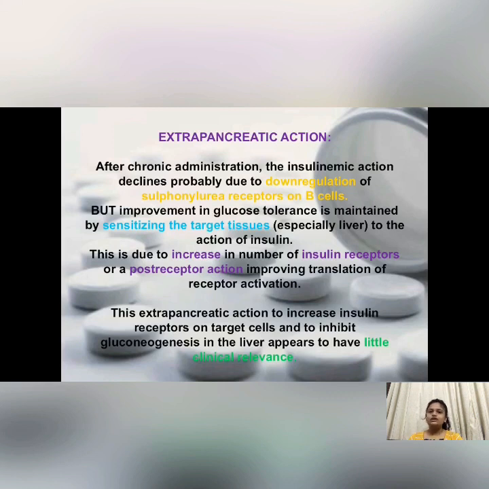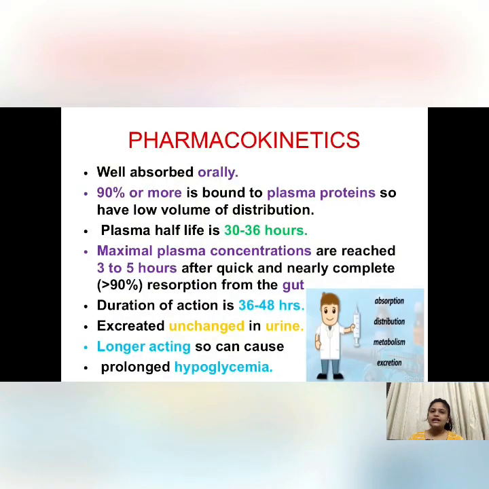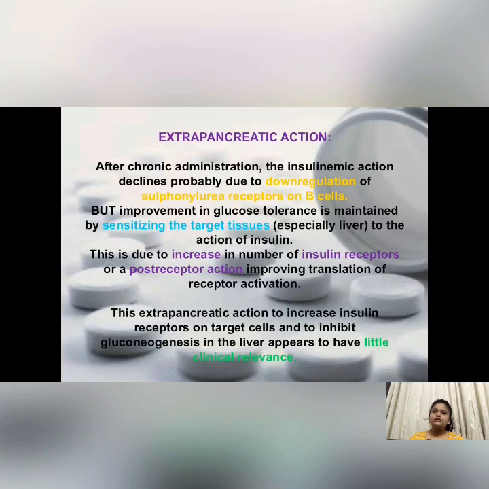And this is due to the increase in number of insulin receptors or a post-receptor action, improving the translation of receptor activation. But this extrapancreatic action to increase the insulin receptors on target cells and the inhibition of gluconeogenesis in the liver has little clinical relevance, so that doesn't affect the glucose level in the body to a higher extent, so we can say that this effect is negligible.